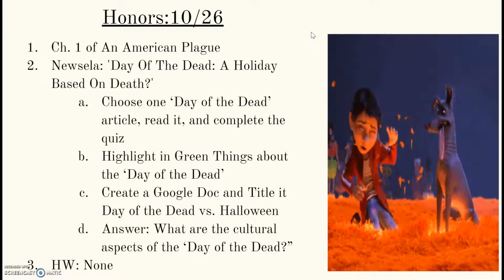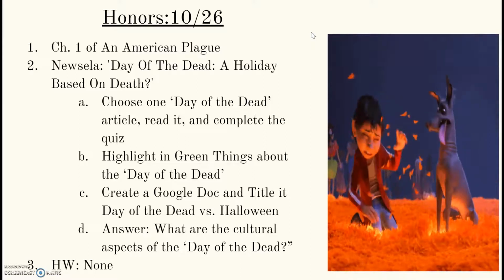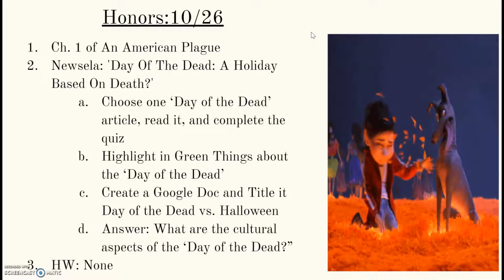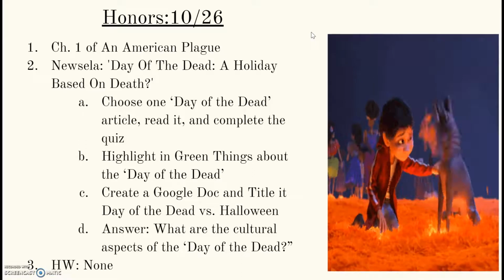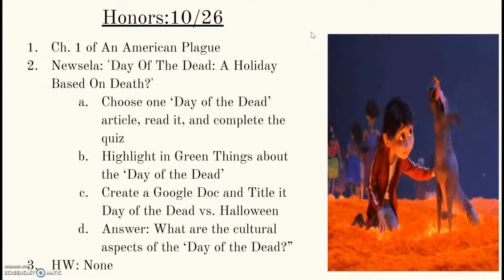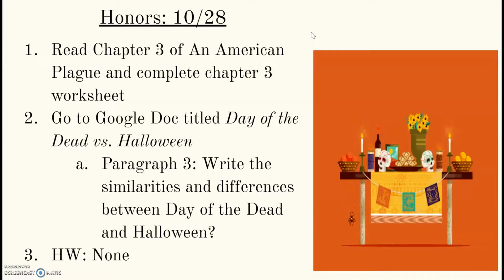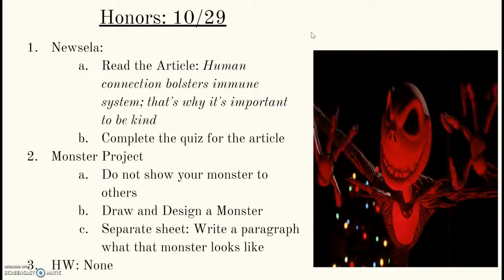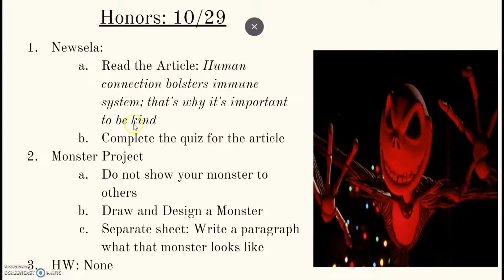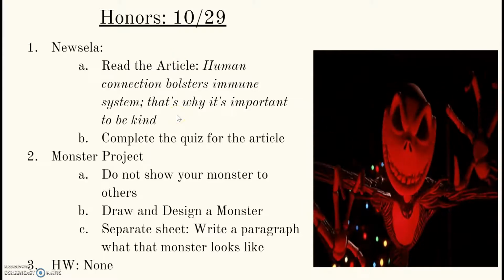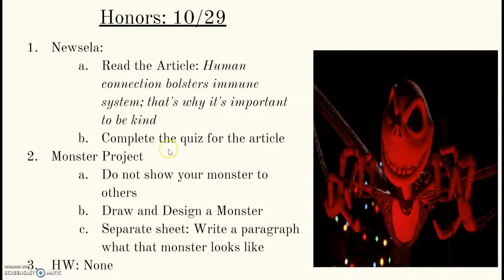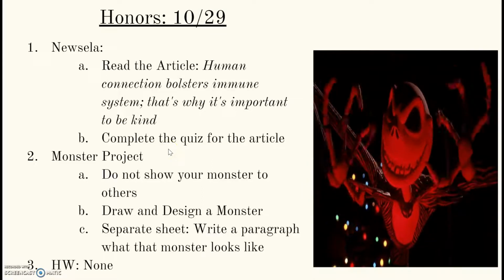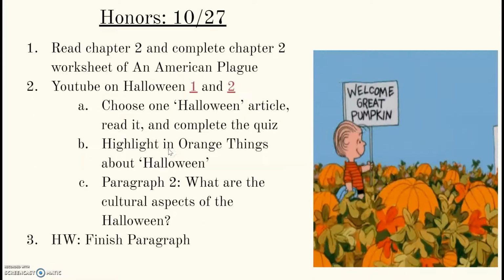So this week we are going to be reading chapters 1 through 4 of an American play. We're going to be focusing on context clues, central idea, and how elements of a story interact. But of course it will be with a nonfiction reading. Now we will break up those 4 chapters, and on Thursday we'll actually be reading a Newsela article and students will be completing a quiz. So we will kind of break it up to where we're not reading the story the whole time.